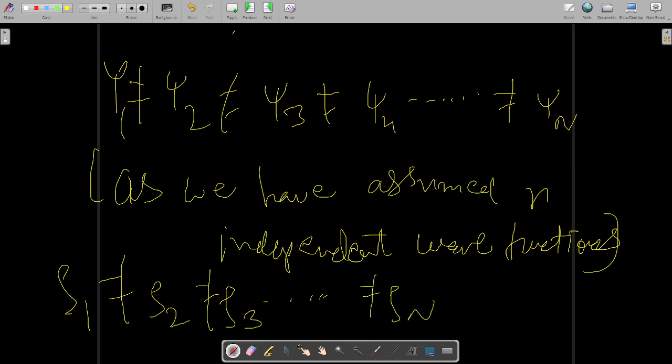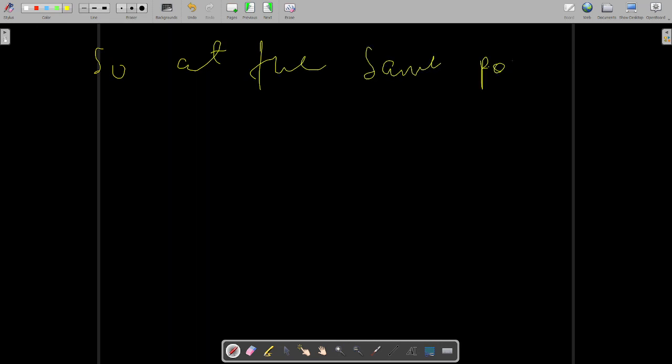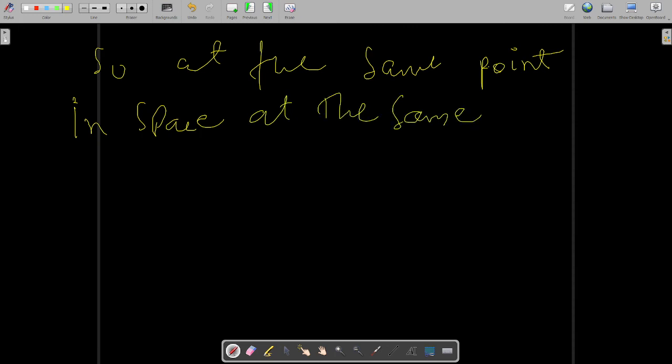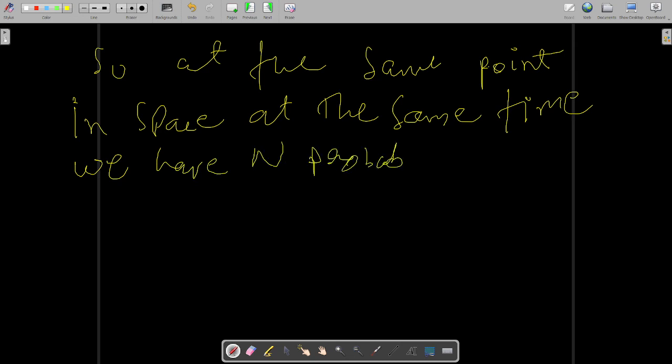Okay, now tell me one thing. At the same point in space, at the same time, we have n probability densities, okay, probability densities I should write, which are not equal.